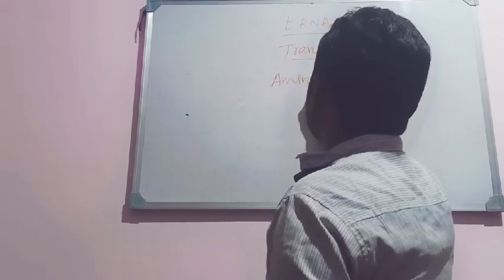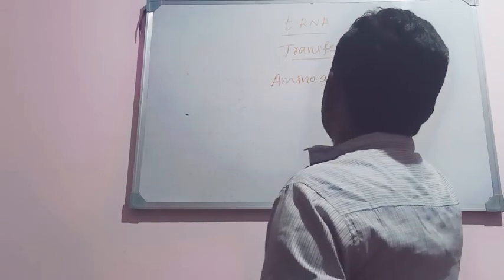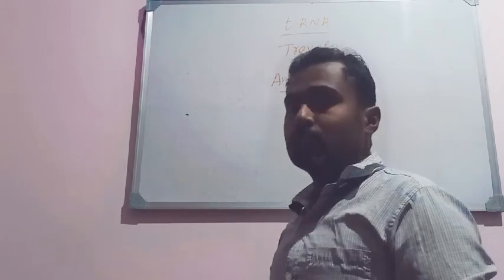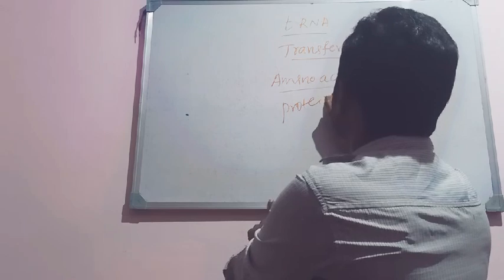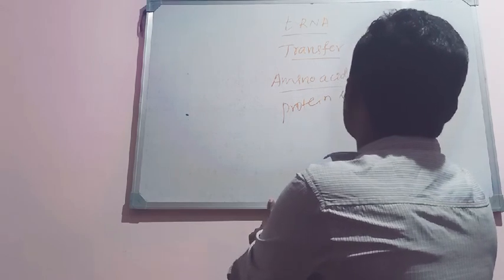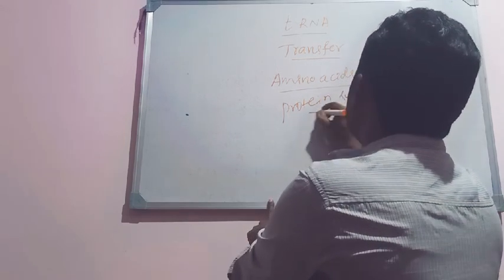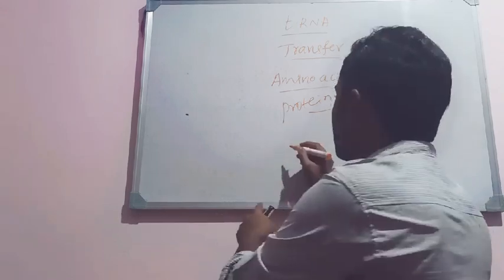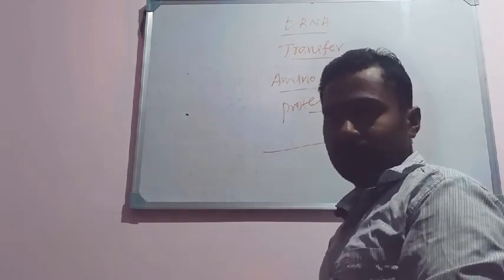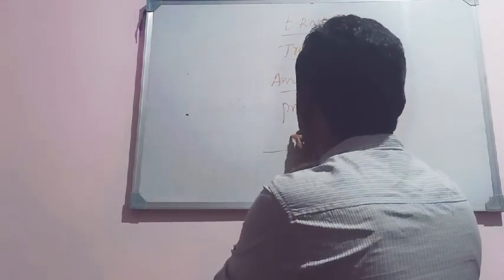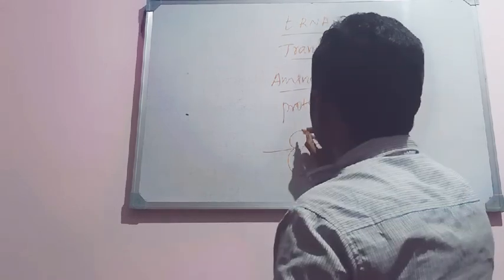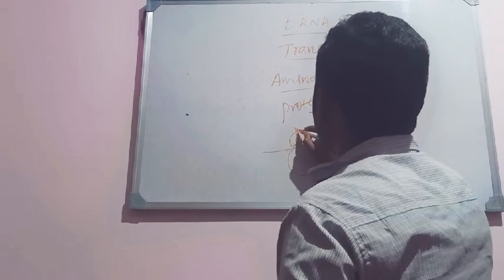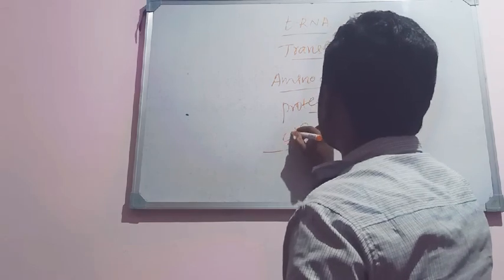It will carry the amino acids which are present in the cytoplasm to the site of protein synthesis. Protein synthesis takes place in the cytoplasm, where there is an assemblage of ribosomes over an mRNA. Along with that, the tRNA molecule will carry the corresponding amino acids.